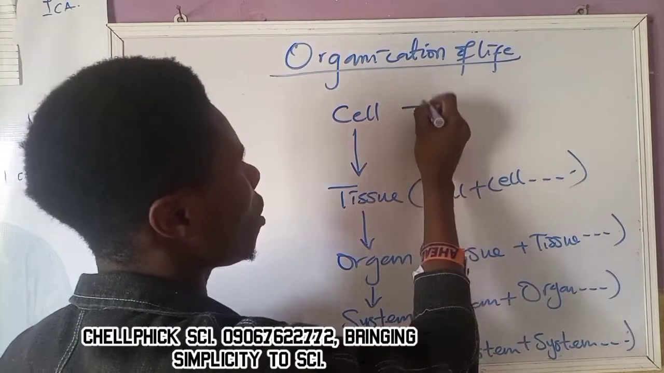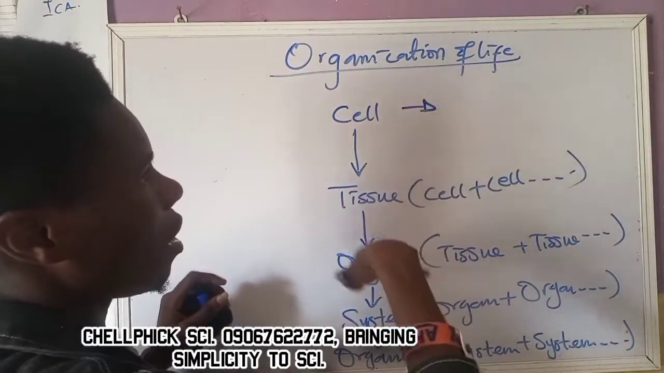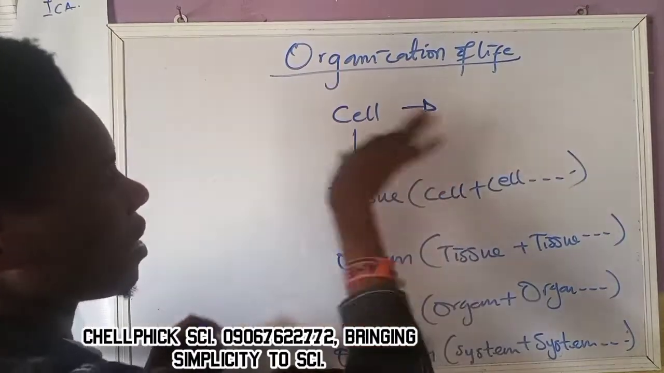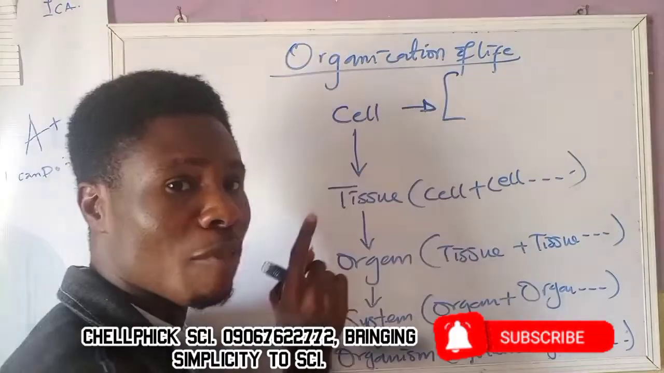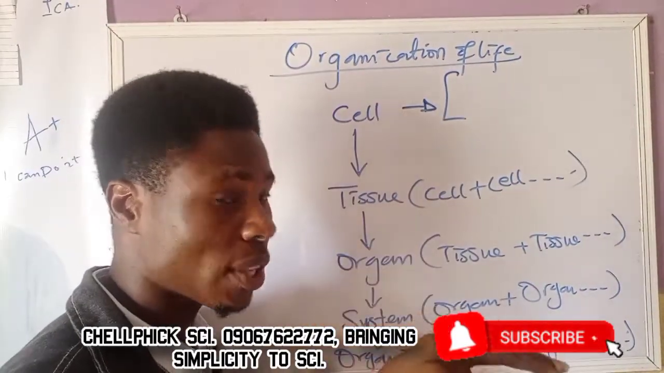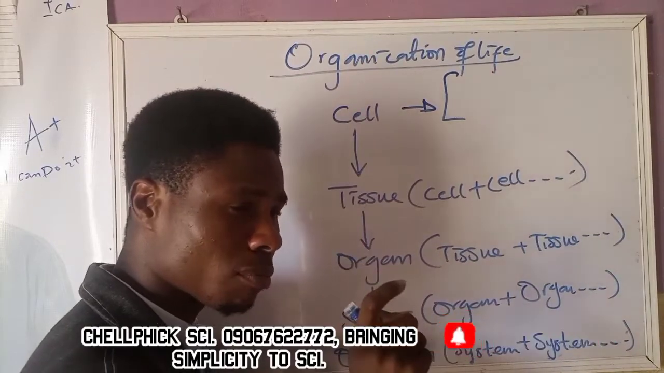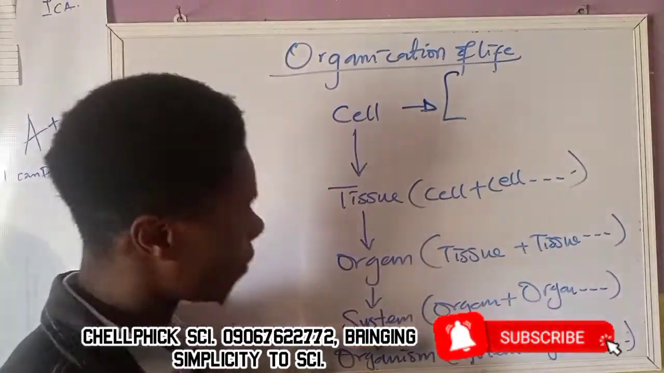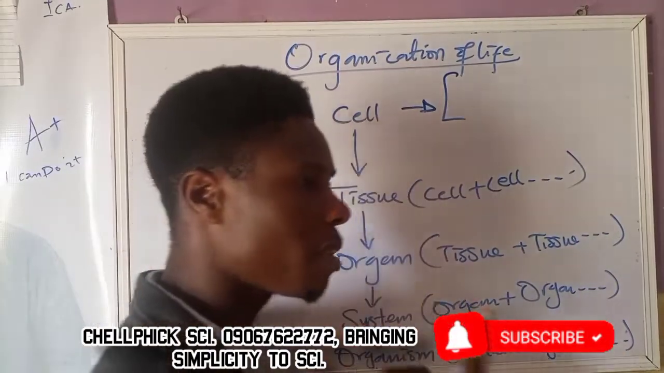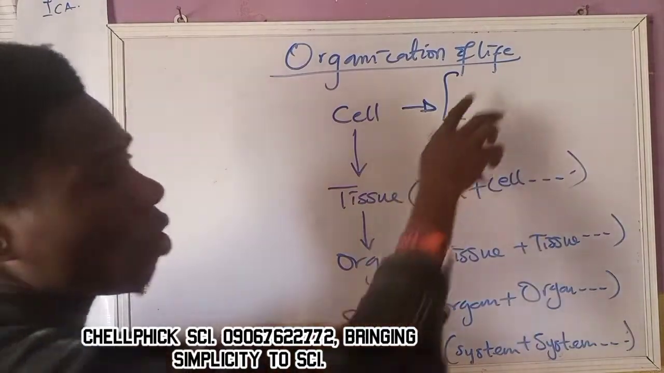An example of species that are found at the cell level. Organisms that are found at the level of cell are all those that are unicellular. Don't forget, tissue is a combination of cells, so it means tissue is more than one cell, it's multicellular. A single cell means that it is singular. So all the unicellular organisms fall under this.